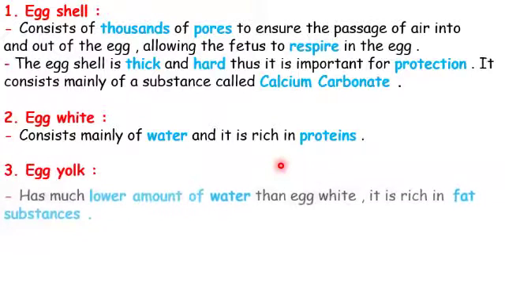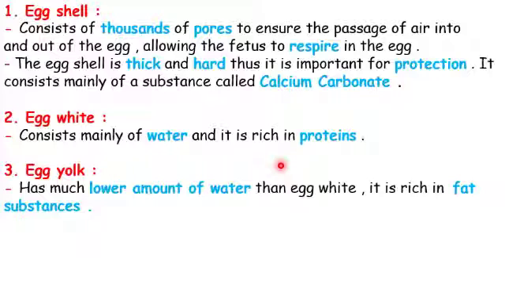And the egg yolk has a much lower amount of water than the egg white. It has water, but not as much as the egg white. Egg white has a lot of water compared to the egg yolk. The yolk is rich in fat substances, so it is rich in fats.